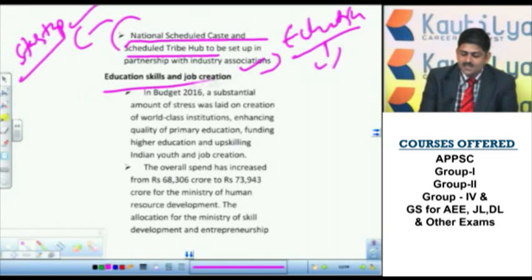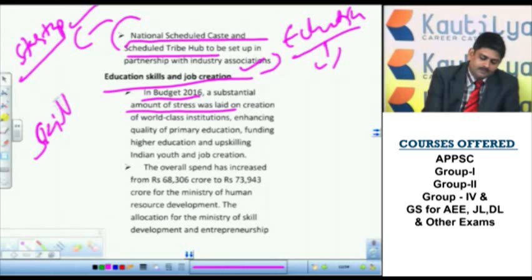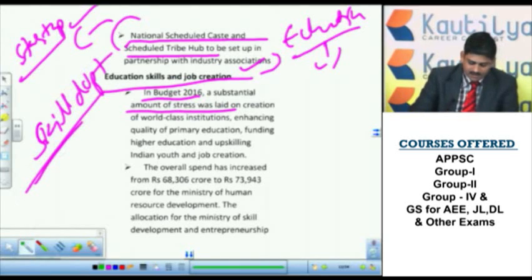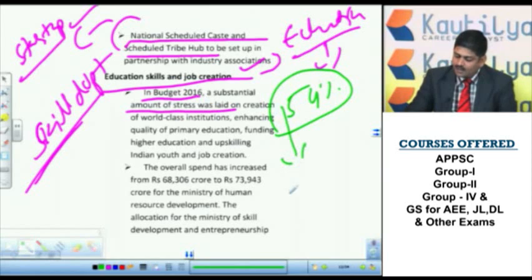Now if we see education, skills and job creation, another component out of the 9, in 2016 a good amount was allocated for this. Mainly this time they focused on skill development. So what actually is the complaint of the industries? Our future youth, if you see, 54% of India's total population is 25 years or under.